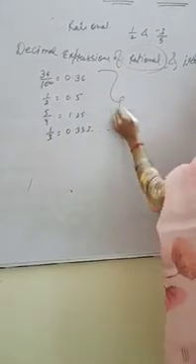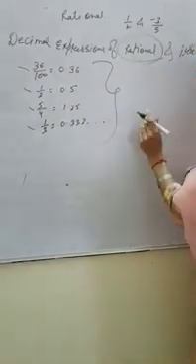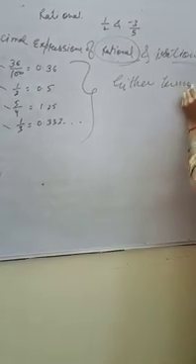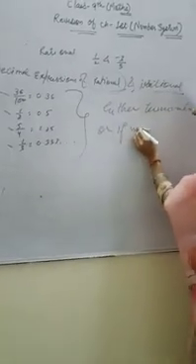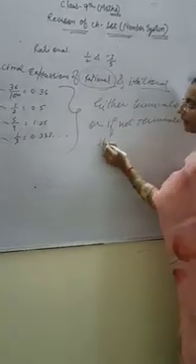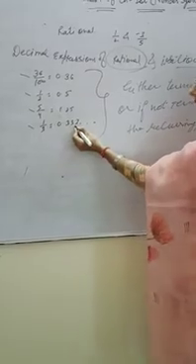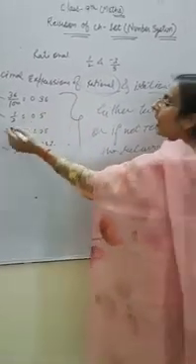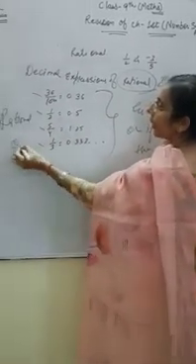If this type of number is already written in the P upon Q form, then this type of category we can say is either terminated, or if not terminated, then recurring, that is repeating. If there are repeated numbers, then all these categories of numbers are related to rational numbers, or we can say the Q set.